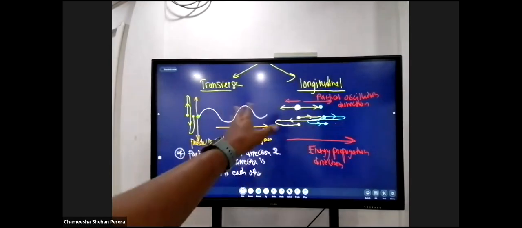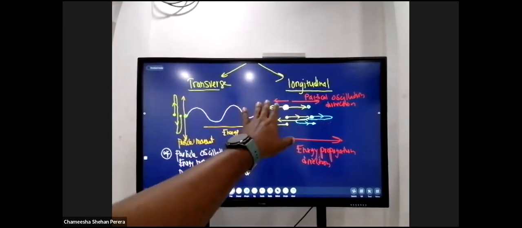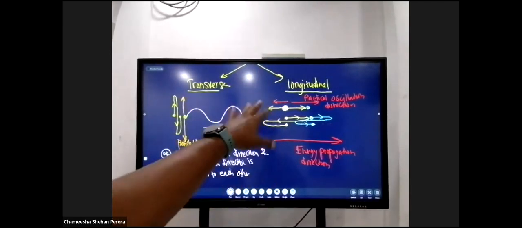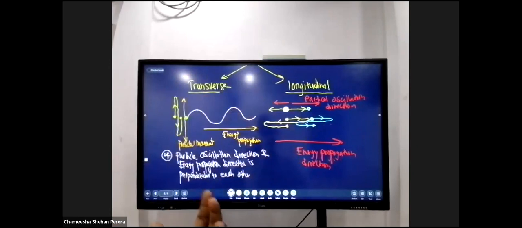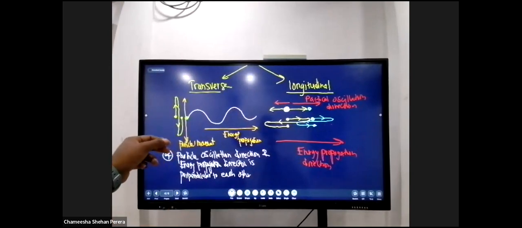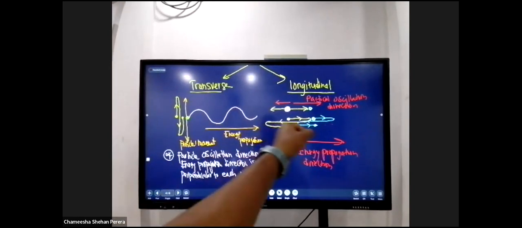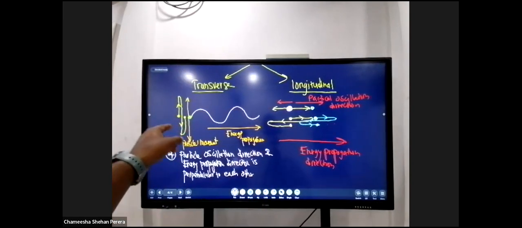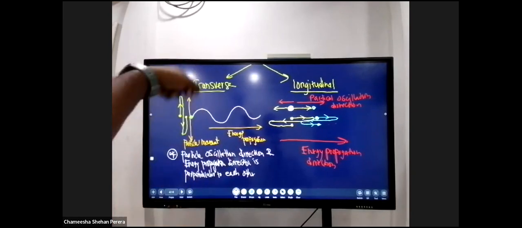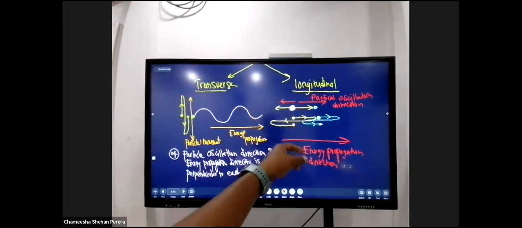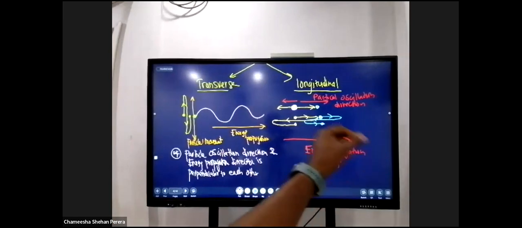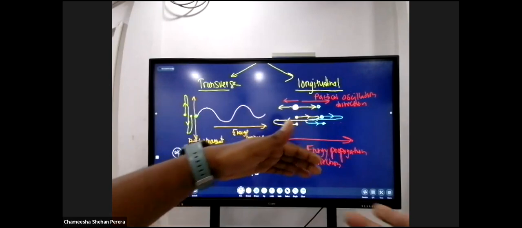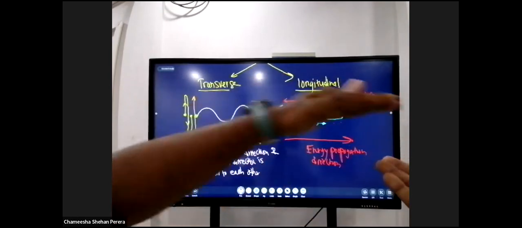Do they need a material medium? Of course they need a material medium. So why do you classify again into two? By depending on the wave propagation direction versus the particle movement. In transverse waves, the particle movement is perpendicular to the wave propagation direction. In longitudinal waves, the particle movement is parallel to the wave propagation direction. Now, parallel: wave propagation this way and particle movement this way.